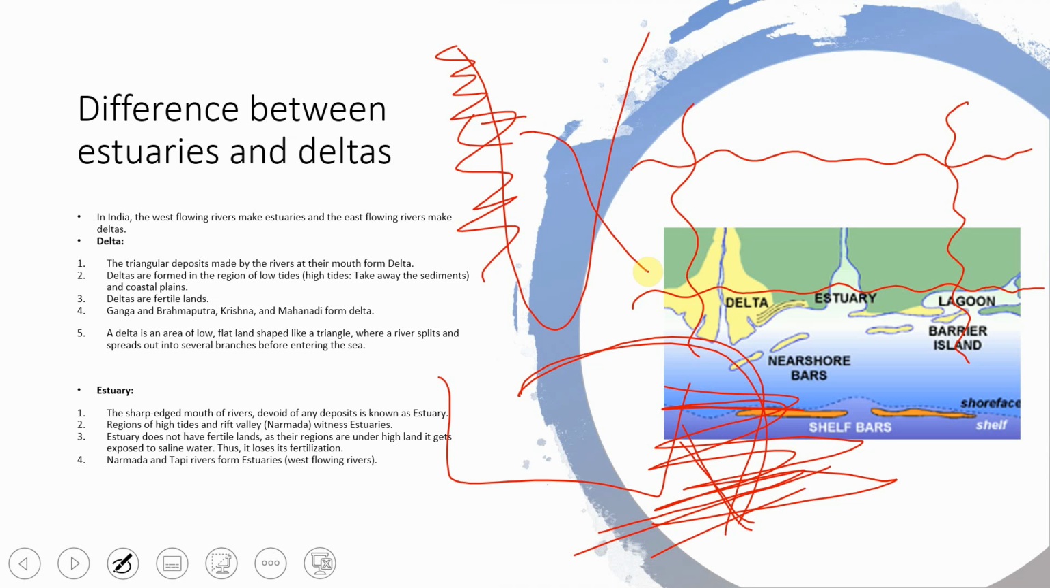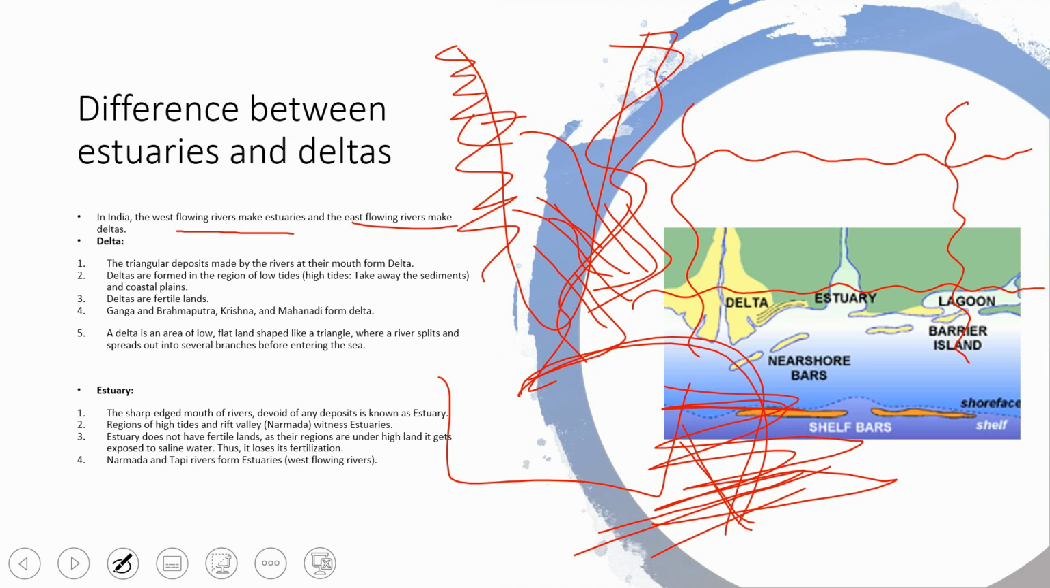And on the eastern side, we will see lots of deltas present, like Krishna, Godavari and Mahanadi and all. Here there is no submergence of land, and you will see lots of alluvial deposits, which is very good for cultivation. So the same thing is repeating here: west flowing rivers make estuaries and east flowing rivers make deltas. So what is a delta?